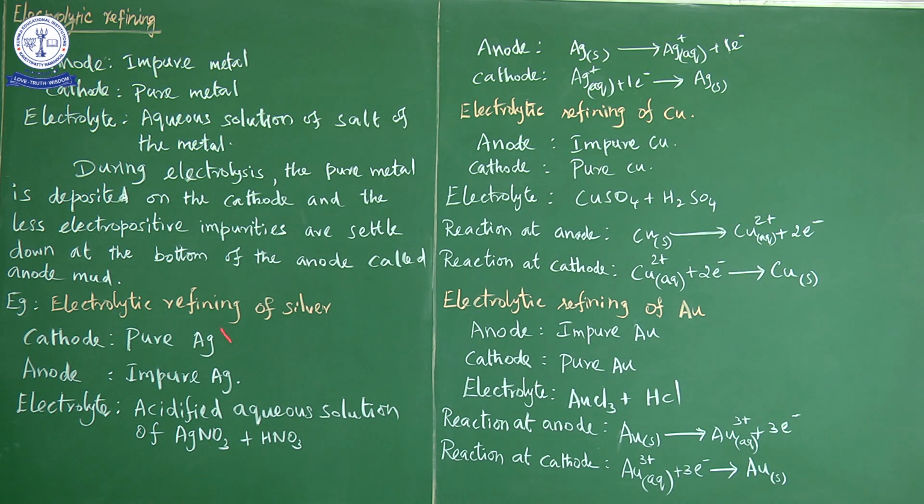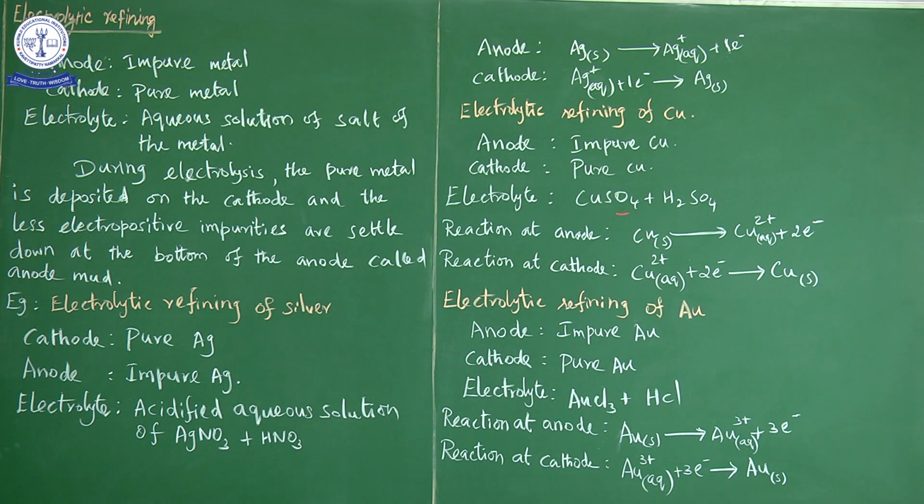Before this we saw electrolytic refining of silver. The silver salt is silver nitrate which contains nitrate ion. So since it possesses nitrate ion, the salt solution is acidified using nitric acid. So since nitrate ion is present in the silver nitrate salt, we acidify using nitric acid. Here in copper purification, we used copper sulfate salt.